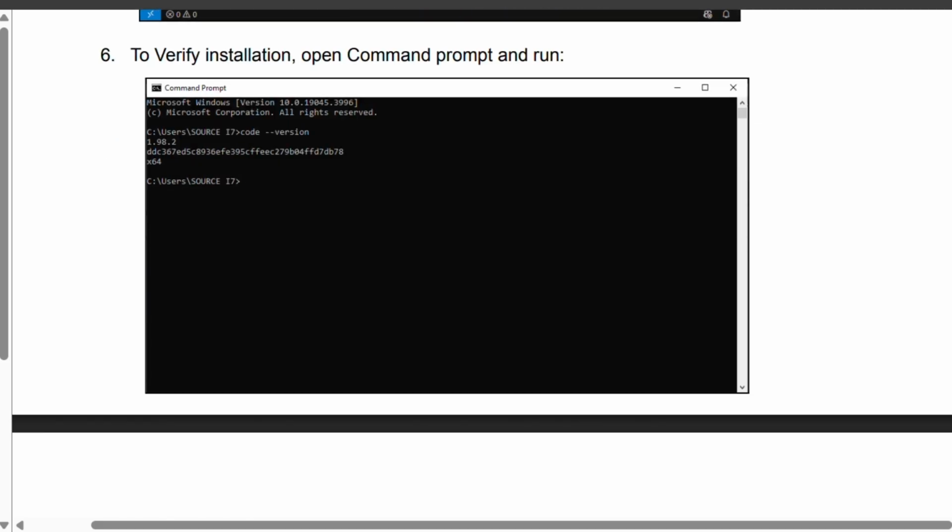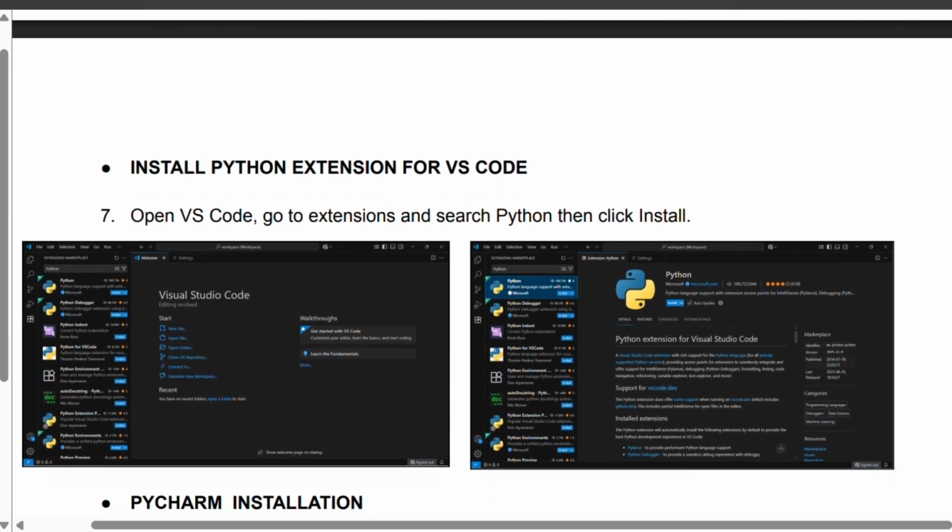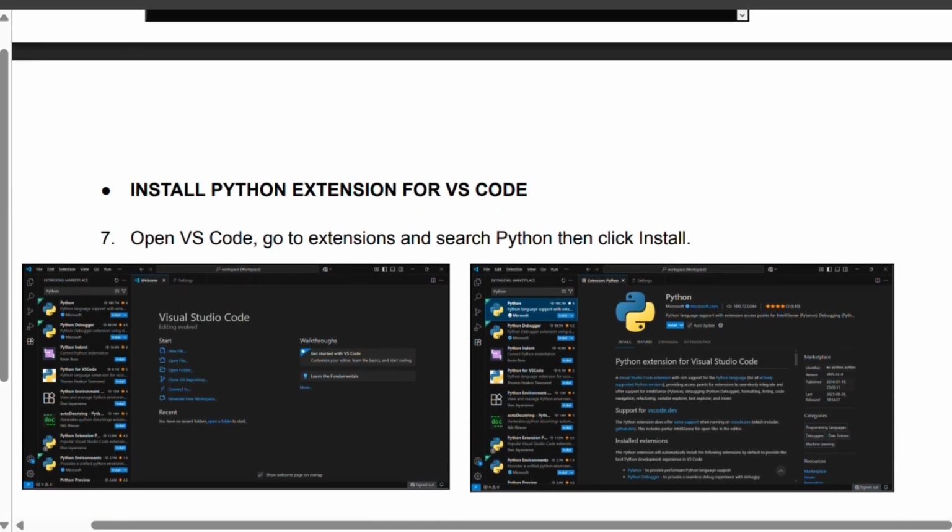And for part 3, which is installing the Python extension for Visual Studio Code, after installing Visual Studio Code, the next step was to add the Python extension. Inside Visual Studio Code, I clicked the Extensions tab on the left, searched for Python, and installed the official extension from Microsoft. This extension is important because it allows us to run Python scripts, debug code, and access Python-related tools inside Visual Studio Code.